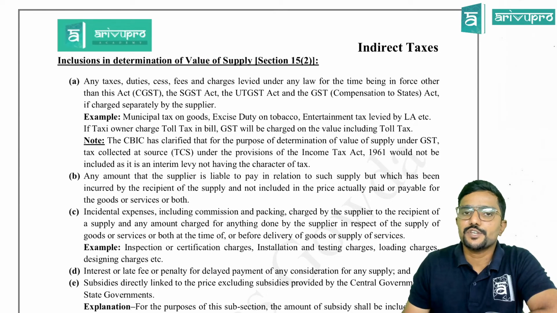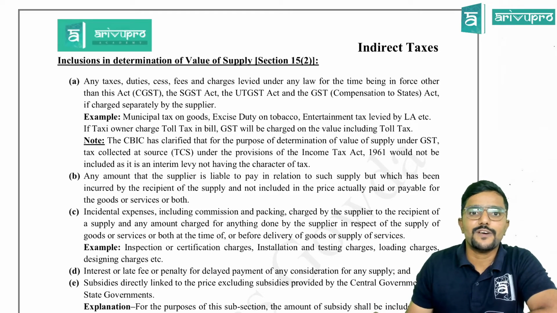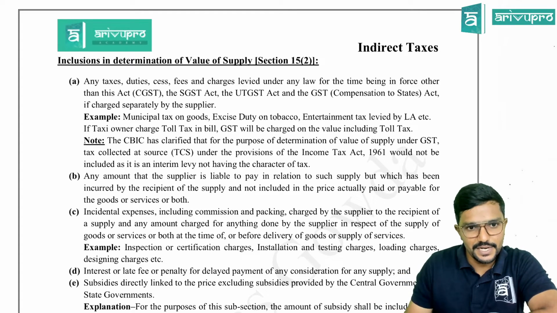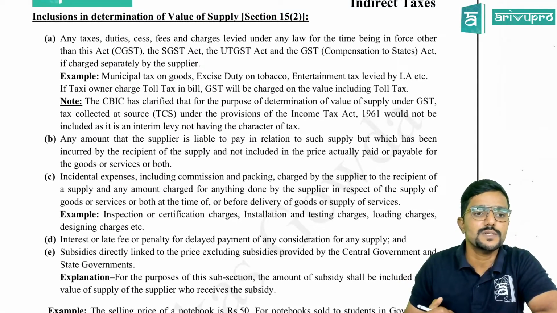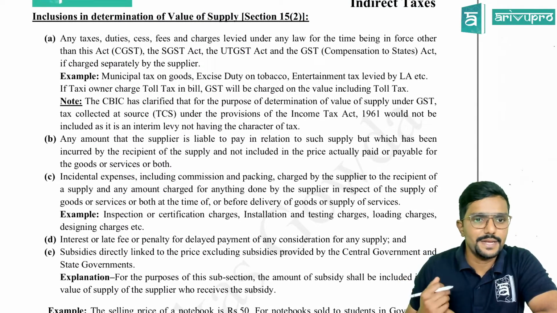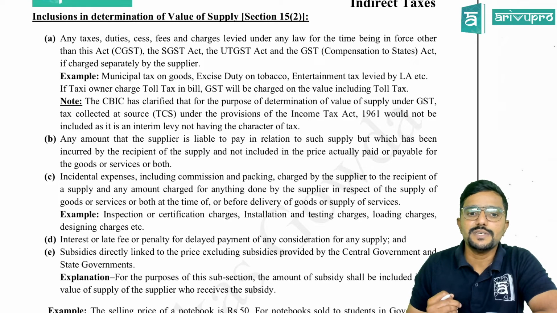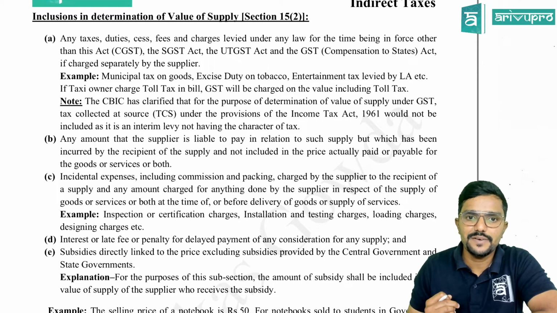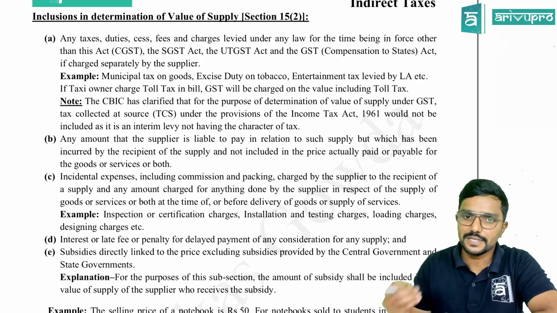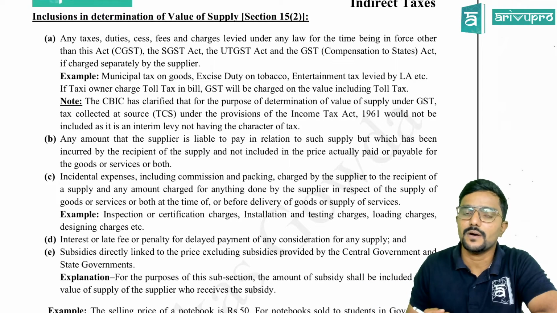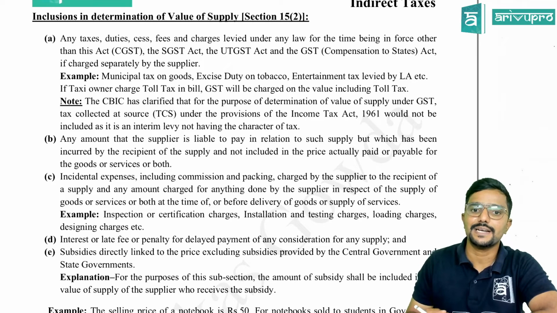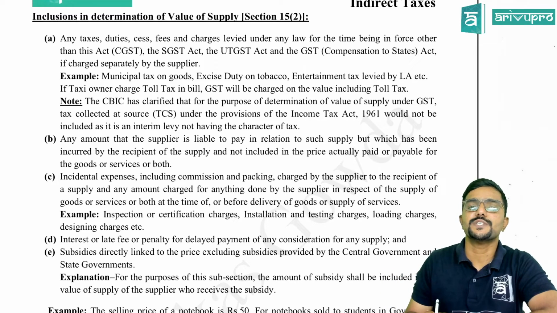Inclusions in determination of value of supply as per section 15.2. So there are totally 5 clauses, A, B, C, D, E. Please try to remember along with the clause numbers. First one, A. Any taxes, duties, cess, fees and charges levied under any law for the time being in force other than this act, that is CGST Act or SGST Act or UTGST Act and GST Compensation to States Act, if charged separately by the supplier.